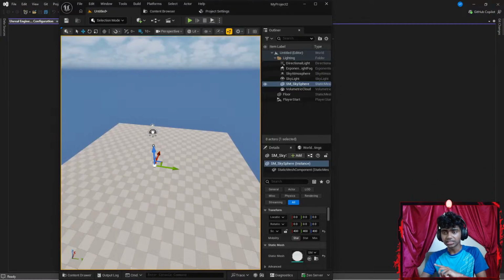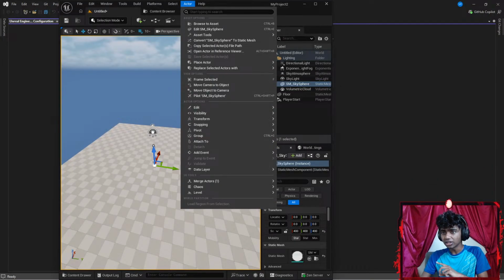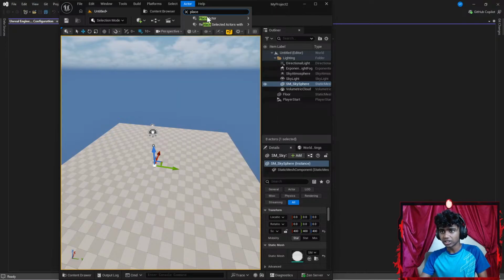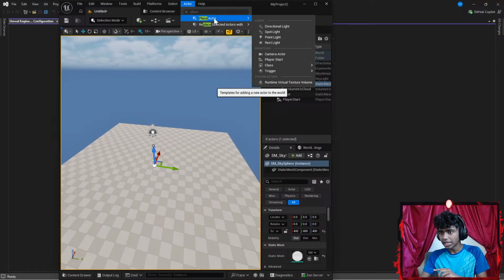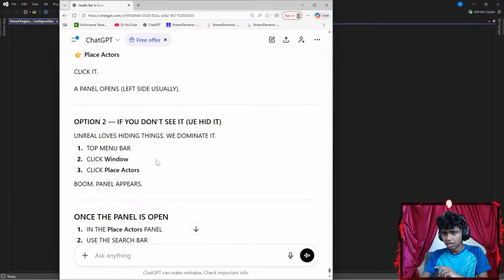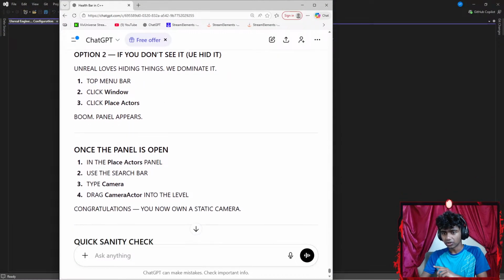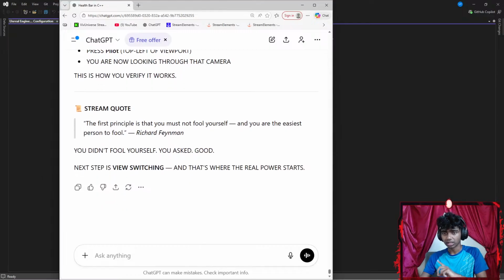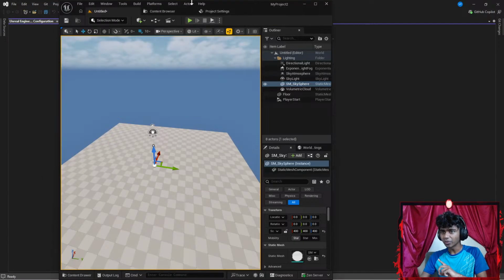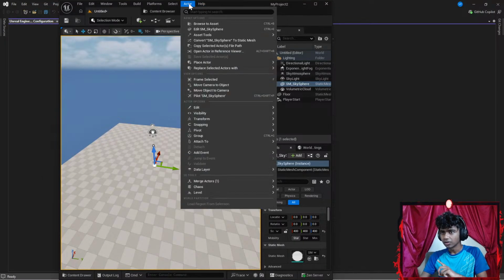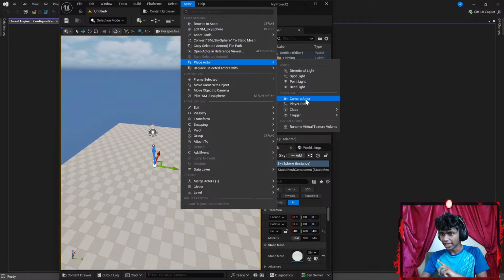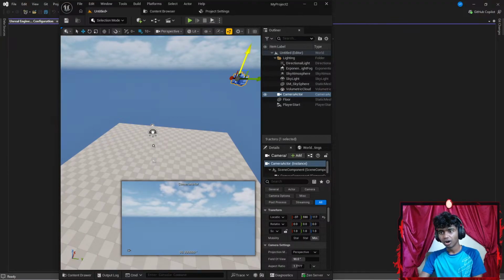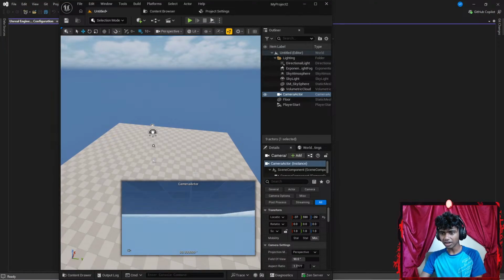I think I see it. So I see actors here. I'm assuming there's going to be a place actor here. There we go. A panel opens, and then what did I have to do with the panel once I get it? Okay, once the panel is open, in the place actors panel, use the search bar, type camera, and drag the camera actor into the level. Let's go ahead and try that real quick. So beside my actors, I gotta find place actor, and then I see a camera actor. Oh, I see. That's actually kind of perfect.